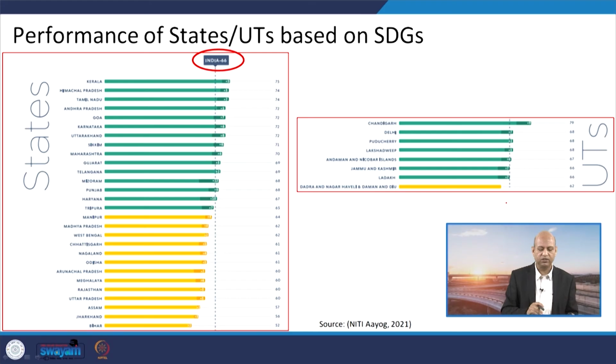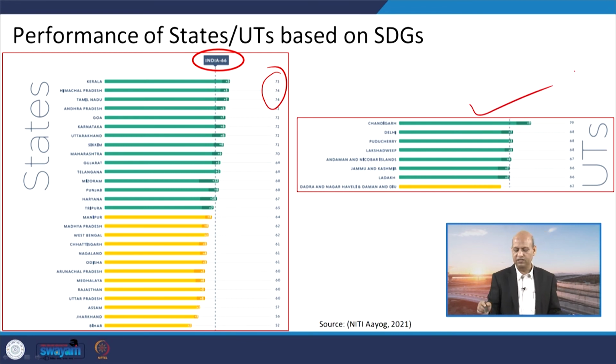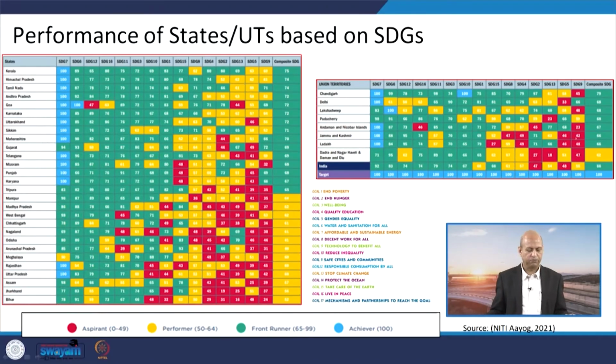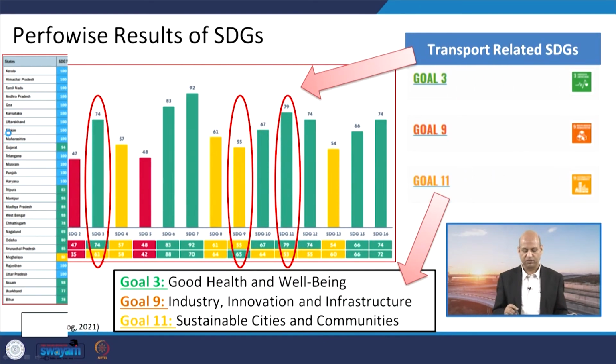Well, when we see the performance of different states, you can see Kerala, Himachal Pradesh, Tamil Nadu having good scores around 74, 75, and among UTs Chandigarh is doing very well, having a score of 79. So, different states' scores are available for comparison. When we talk about performance of states based on SDGs, again there are different goals, and the color scheme shows where they lie, whether they are front runners or aspirants.